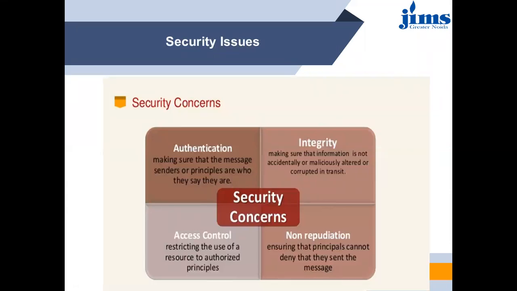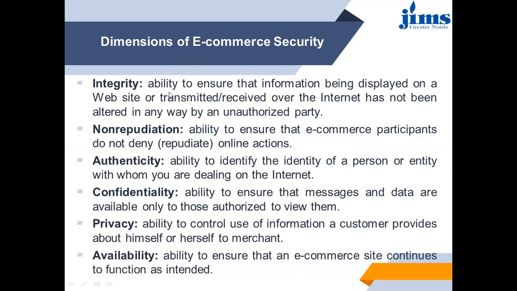What are security issues and what are the security concerns? There are four types of security concerns: authentication, integrity, non-repudiation, and access control. So what are these security concerns? Let's understand this. Integrity means the ability to ensure that information being displayed on a website or transmitted or received over the internet has not been altered in any way by an unauthorized party. That is called integrity.